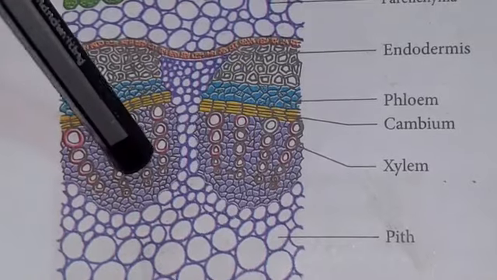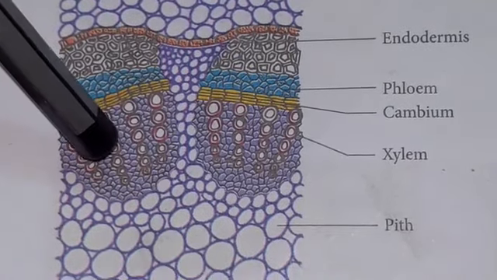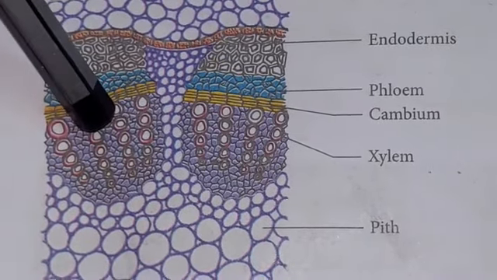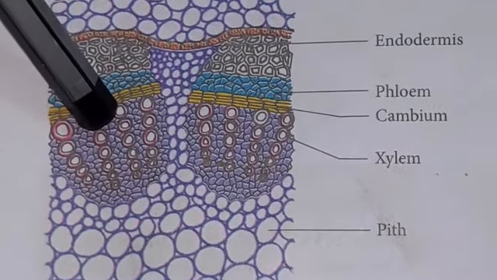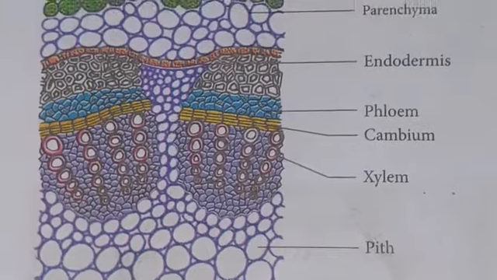The xylem. The xylem consists of xylem fibers, xylem parenchyma, vessels and tracheids. Vessels are thick-walled and arranged in a few rows.